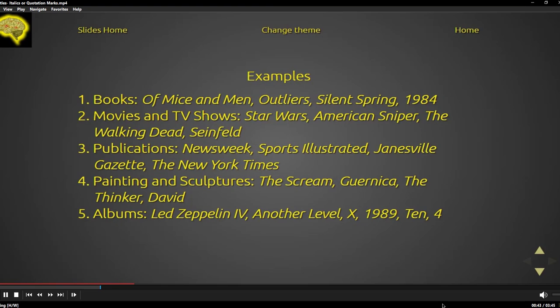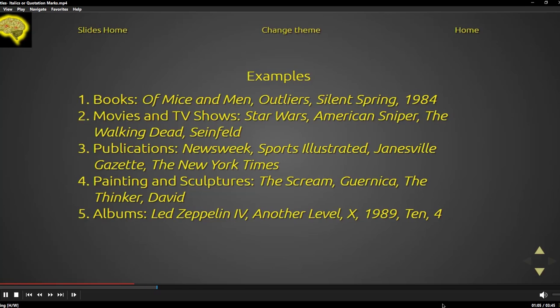So for example, here we have some books. We have Of Mice and Men, Outliers, Silent Spring, 1984. All should be italicized. Movies and television shows: Star Wars, American Sniper, The Walking Dead, Seinfeld. So Star Wars and American Sniper are movies. The Walking Dead and Seinfeld are television shows.